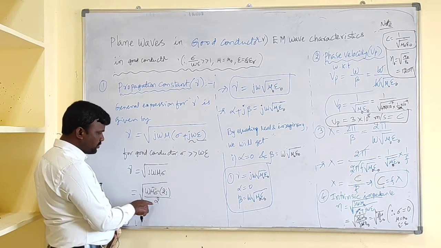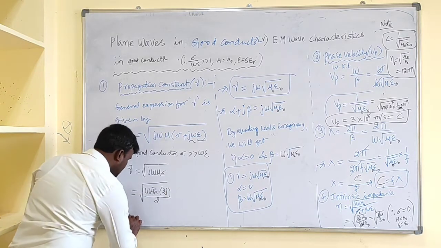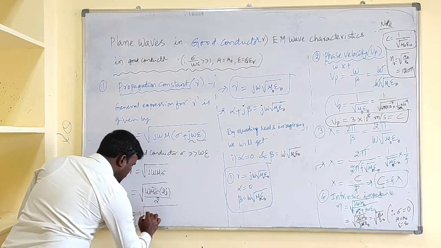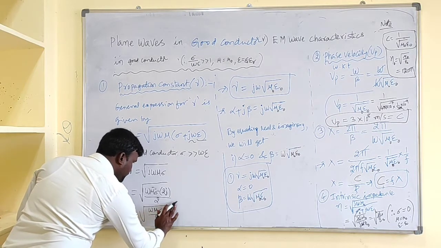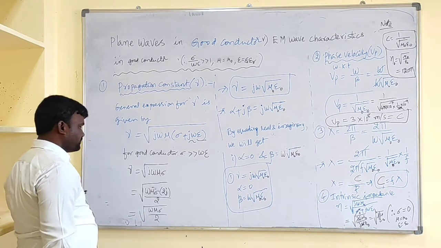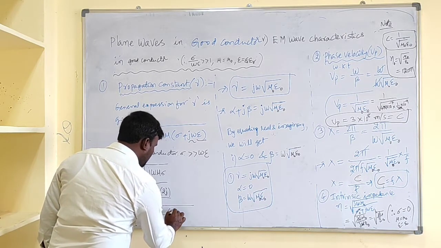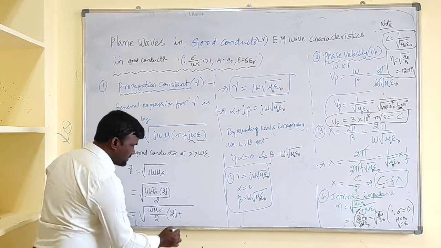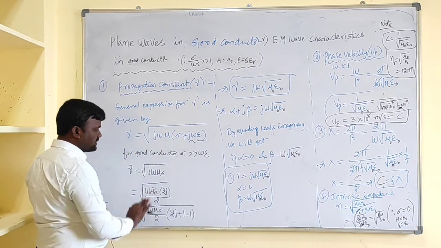This 2 cancels, and the remaining is j omega mu sigma only. This can be written as omega mu sigma by 2 into 2j. Let us add and subtract the same thing, plus 1 minus 1, so there is no change and the remaining part is the same.